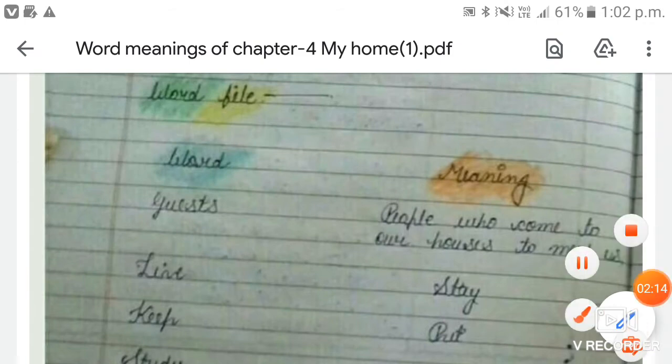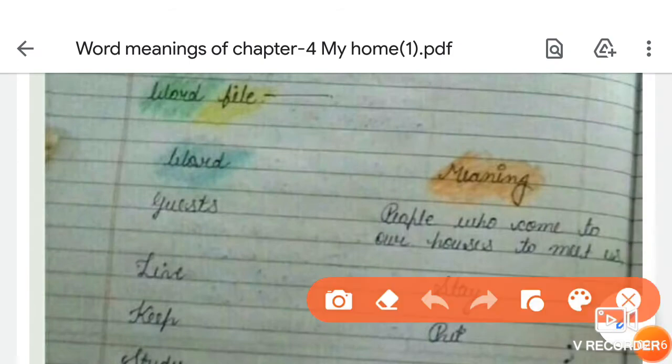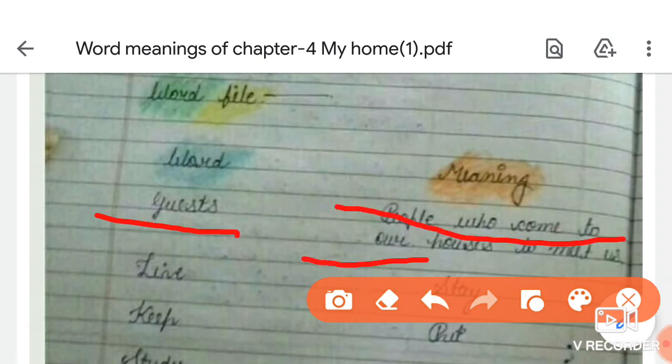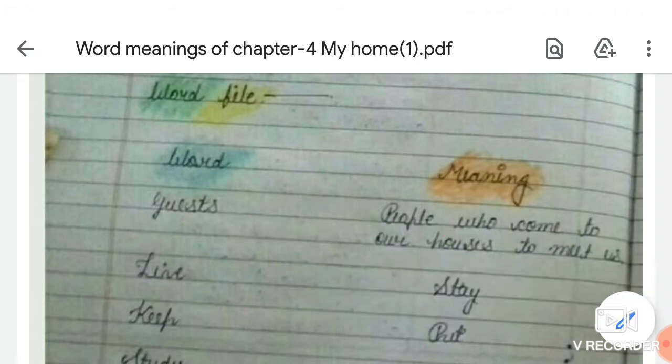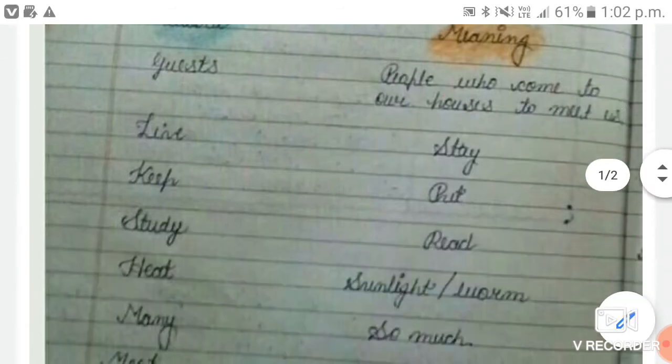So who is a guest? The people who come to our houses to meet us are called guests.